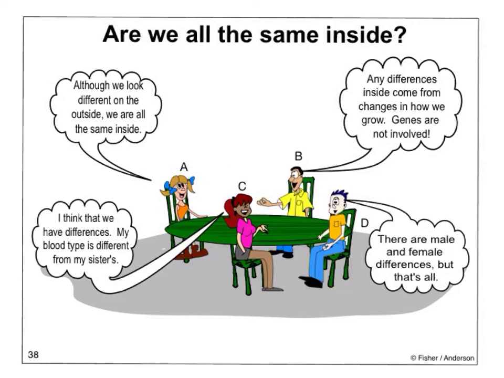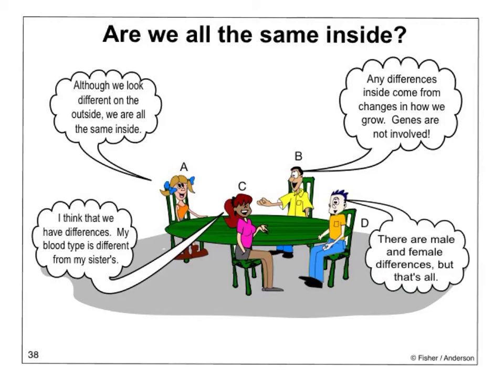This is our last concept cartoon, number 38, variation. Are we all the same inside? Person A says, although we look different on the outside, we are all the same inside. Person B says any differences inside come from changes in how we grow.